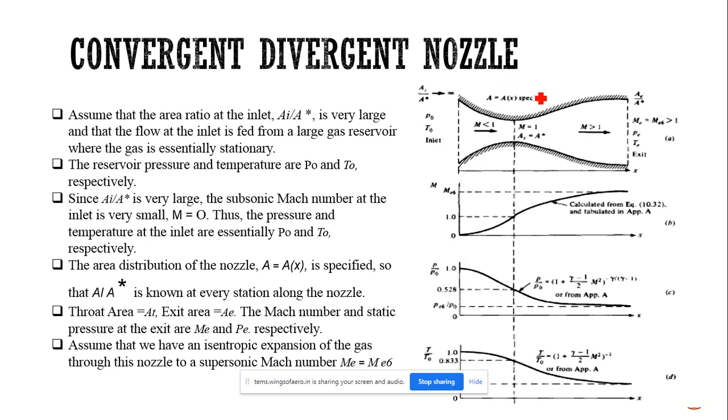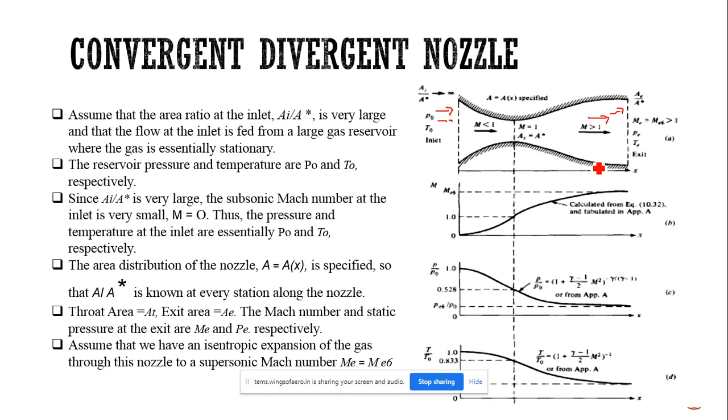Then the convergent divergent nozzle. We all studied subsonic nozzles and supersonic nozzles. As we all know, for a subsonic flow, when area decreases, automatically velocity increases, and for a supersonic flow, when area increases, automatically the velocity increases. So if a subsonic flow enters the nozzle, it will become sonic at the throat. After that, at the exit, we will have a supersonic flow region.